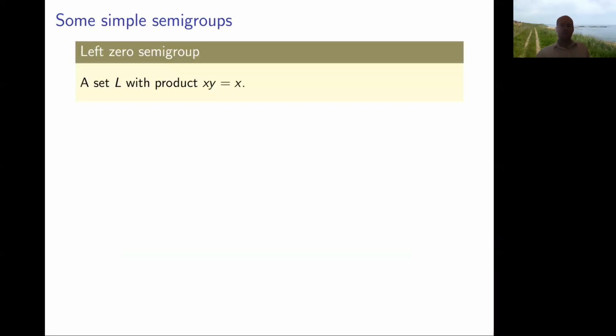The first 2 are related, so I'll start with what's called a left 0 semigroup. That's just a set, any old set, and the product of 2 elements just always gives you the left element. So every element in this semigroup is a left 0.